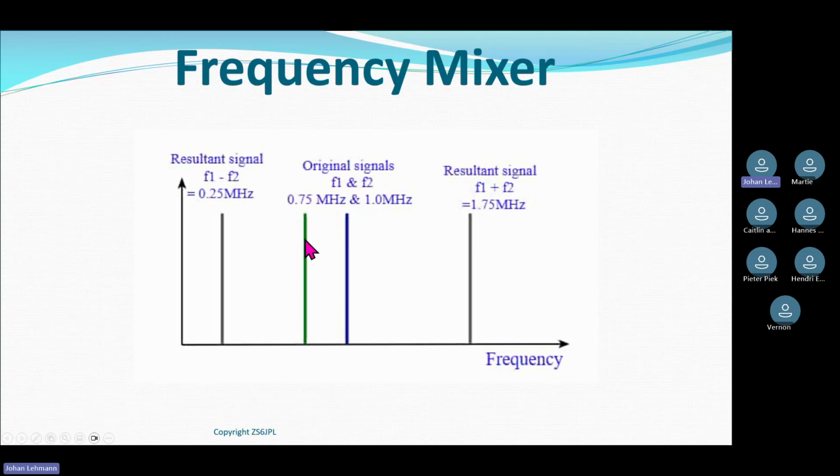The two added together give me 1.75 megahertz, which is sitting there. And the difference between the two is 0.25 megahertz sitting there. So if I look at it in frequency, it's easy. Those are my two main input frequencies. That's the difference. That's the sum.